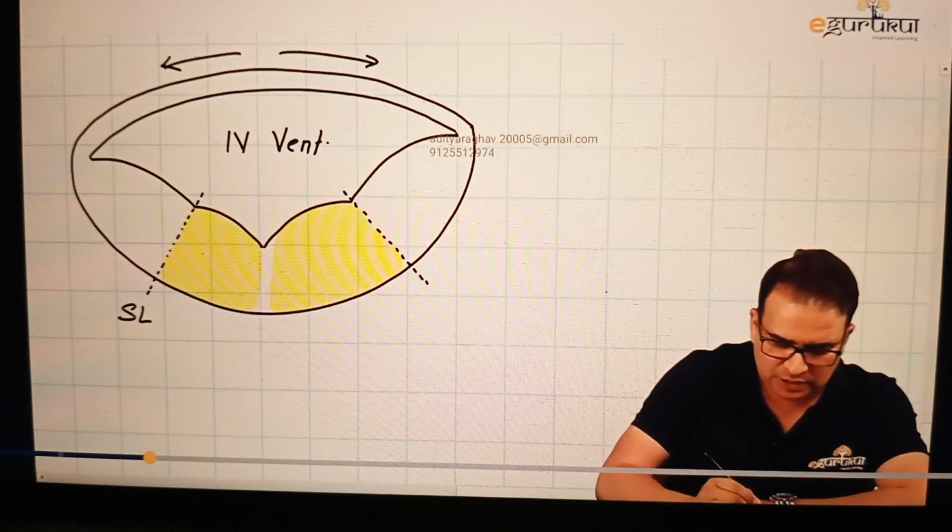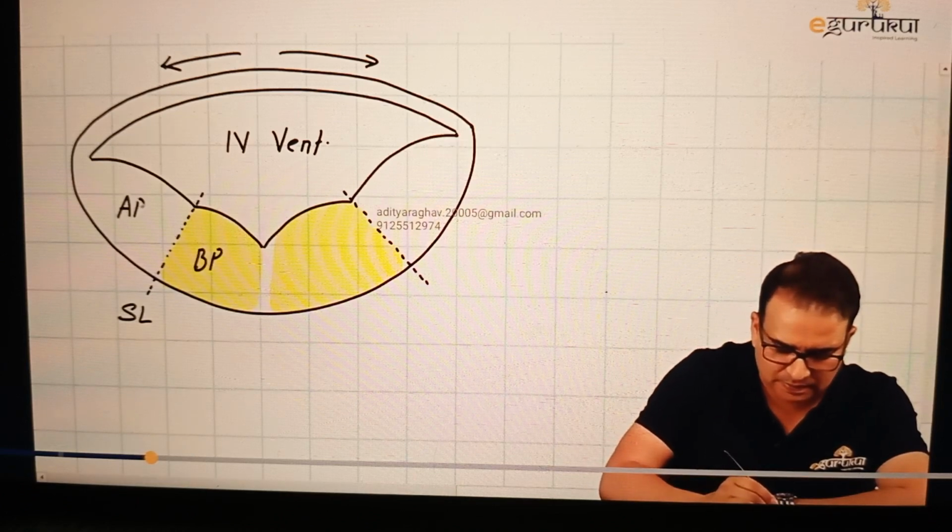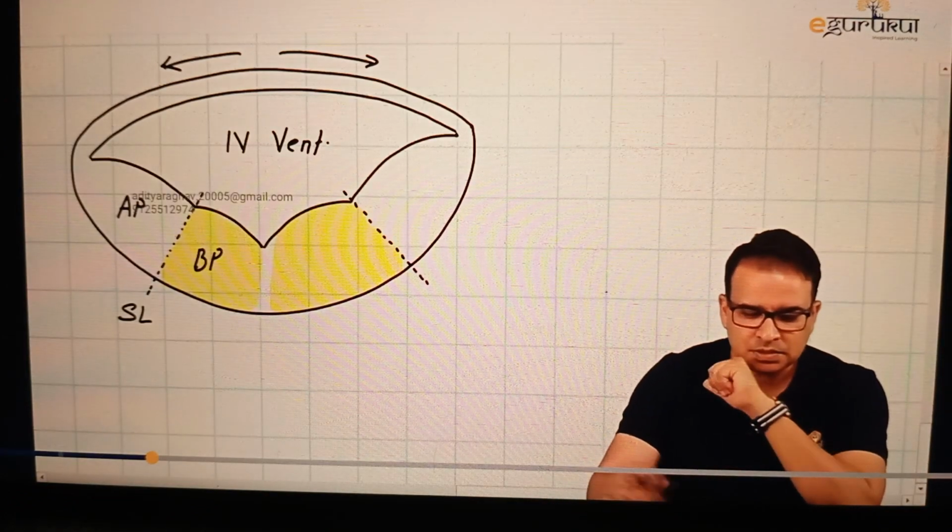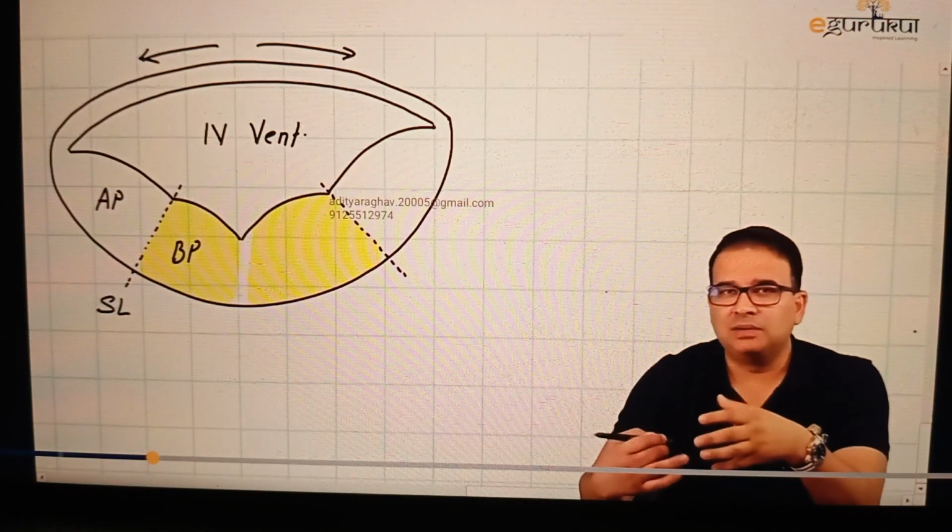Make sure you write on one side only. So this here is the basal plate, and there we have the alar plate. The basal plate and the alar plate. Obviously, as we said, basal plate will have all the motor cranial nuclei.